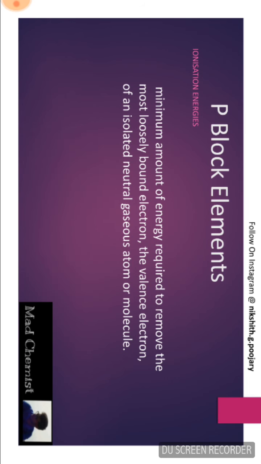Let us now discuss ionization energies. The ionization energy is the minimum amount of energy required to remove the most loosely bound electron, the valence electron, of an isolated neutral gaseous atom or molecule. To simplify it, ionization energy is the minimum energy required to remove the outermost electron.